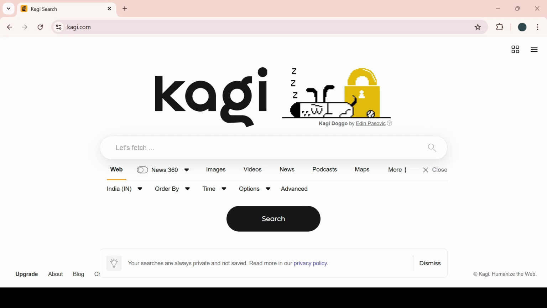Unlike other search engines, Kagi is ad-free. First of all, it's private and focused on quality. It doesn't track you or sell your data. Instead, it gives you clean, useful search results without distractions. With Kagi, you can customize your search by choosing which websites matter most to you. This means you get better, more relevant answers, not just what big companies show you.